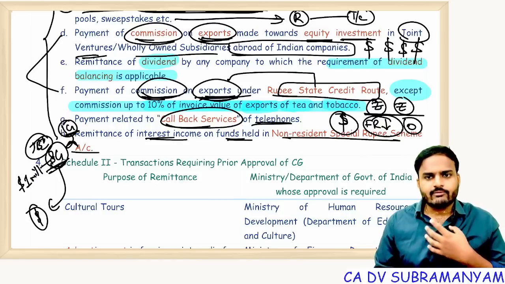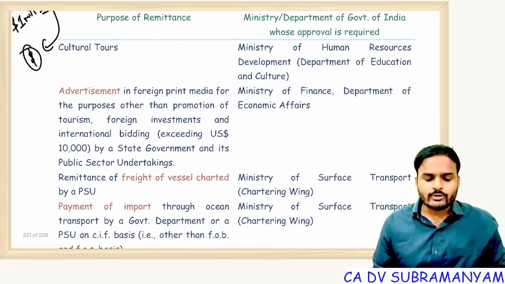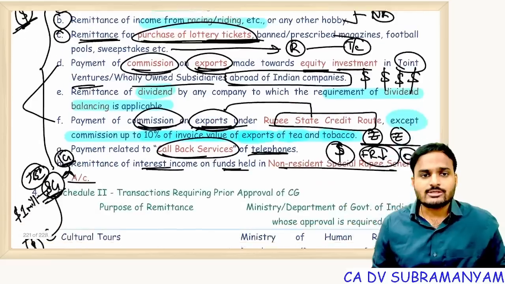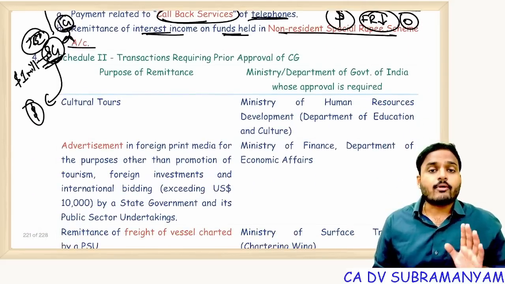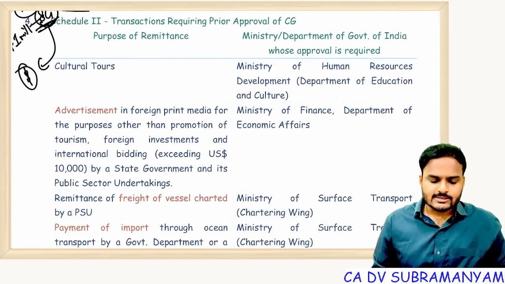Can I proceed, everyone? Next, Schedule 2 transactions, as I told you, prohibited is over. Next one, CG permitted. Schedule 2 is all about transactions which require prior approval of CG. Prior approval of CG. Let's see.